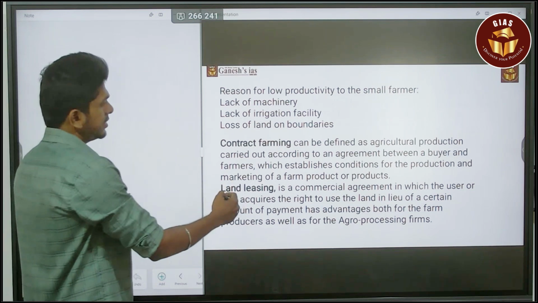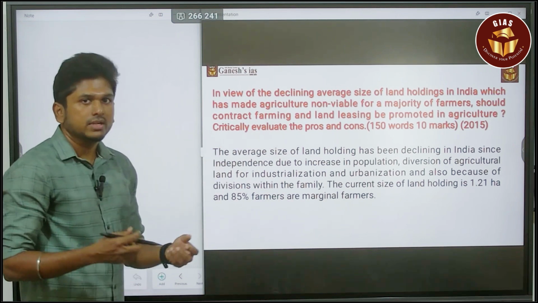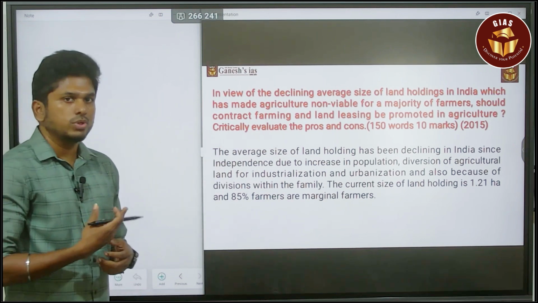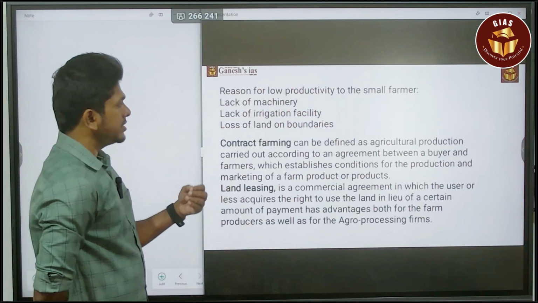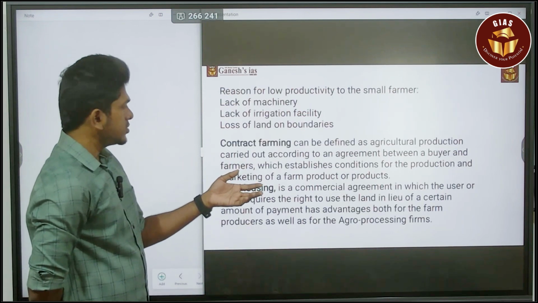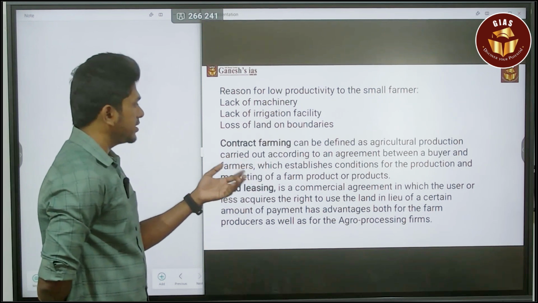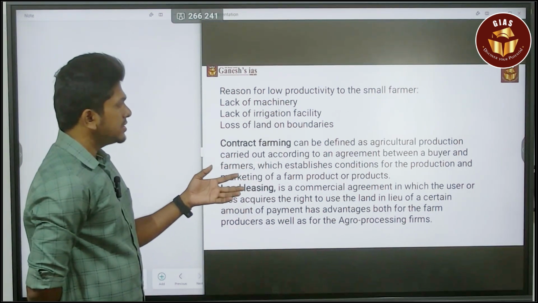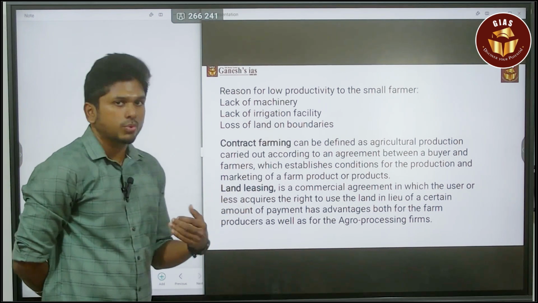Okay. Next, you have to speak about what is contract farming and land leasing. Two lines is more than enough. So here it is. What is contract farming? It is defined as agricultural production carried out according to an agreement between the buyer and the farmer, which establishes conditions for the production and marketing of the farm products.